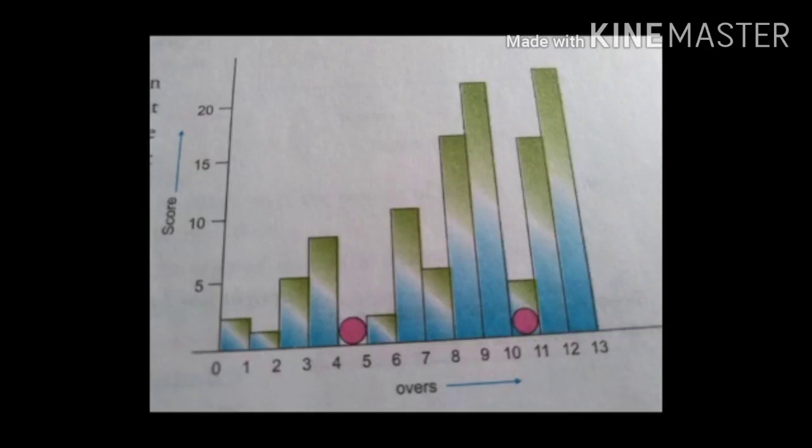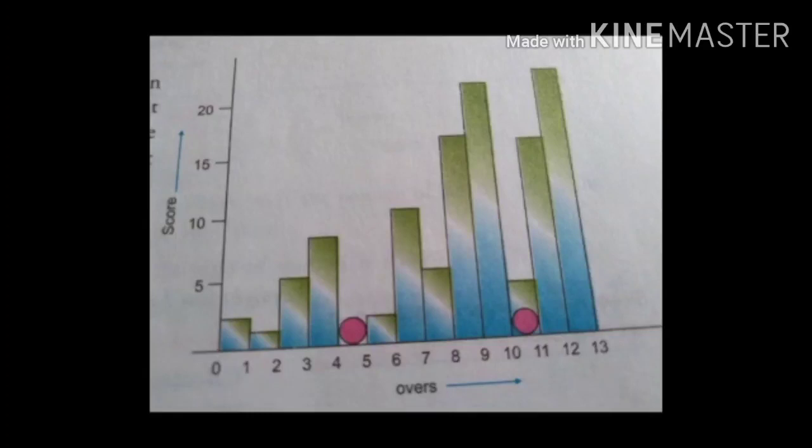Graphical representation of motion. Graphs are the best tools to represent the motion of a body or an object. In order to describe the motion of an object, we have to represent the distance or velocity of the object with the passage of time. The distance traveled by the object or the velocity of the object is different at different times. In other words, distance traveled by the object or the velocity of the object depends on the time. Therefore, distance traveled or the velocity of the object is a dependent quantity and the time is an independent quantity. The variation of the dependent quantity with an independent quantity is represented by a graph known as line graph.